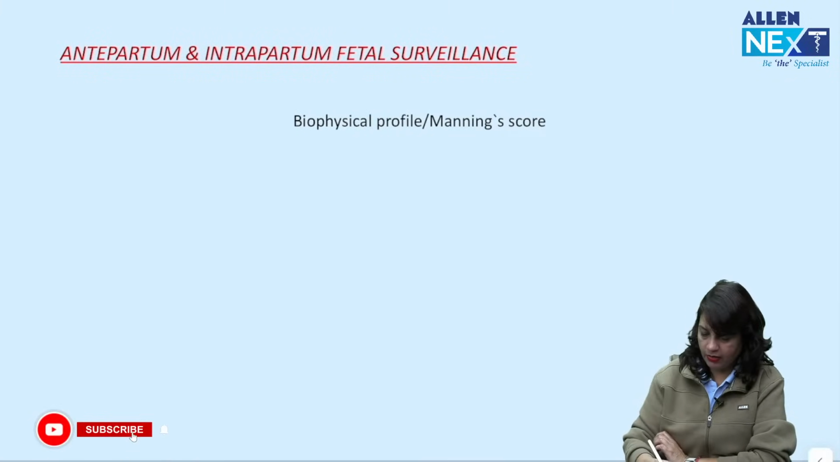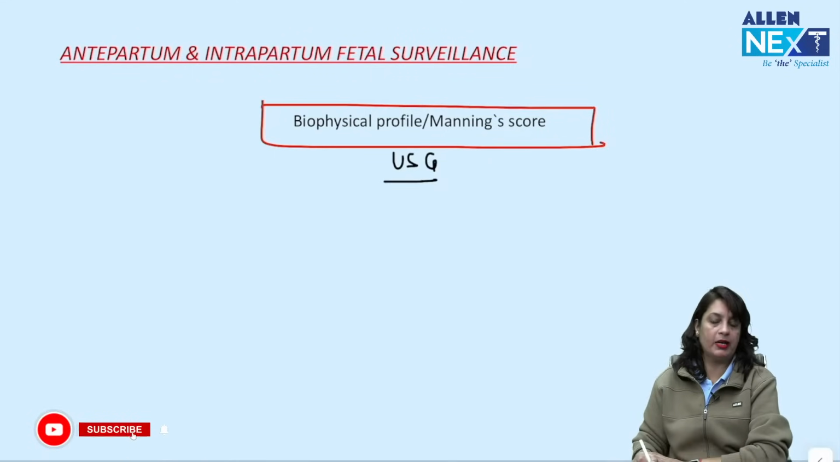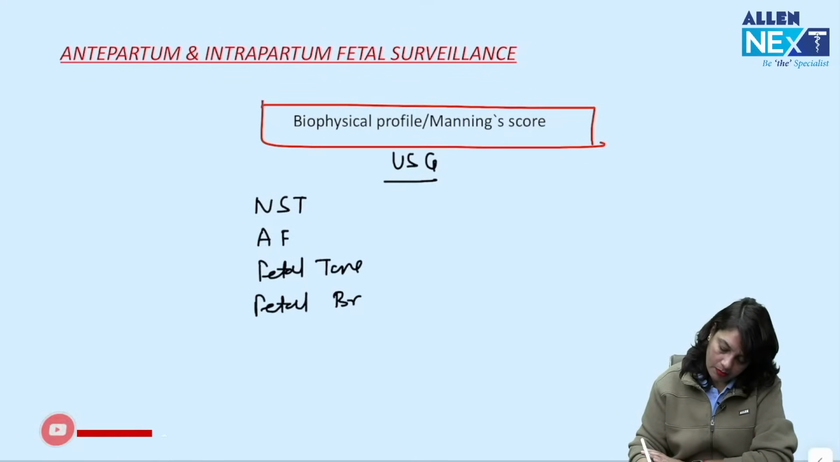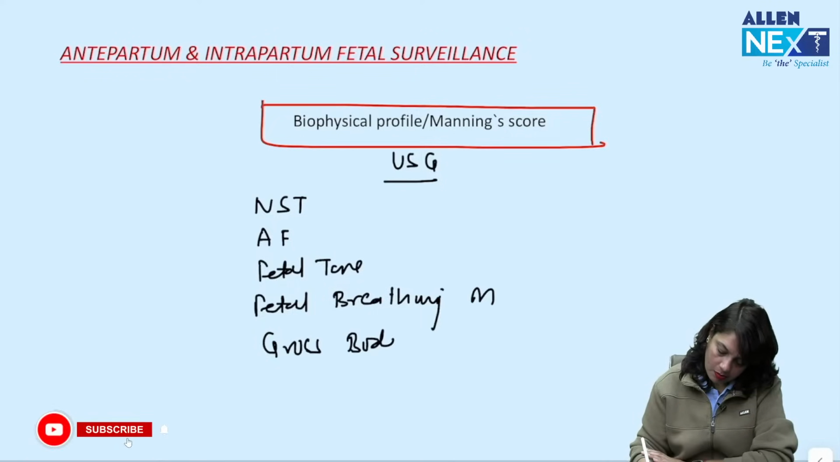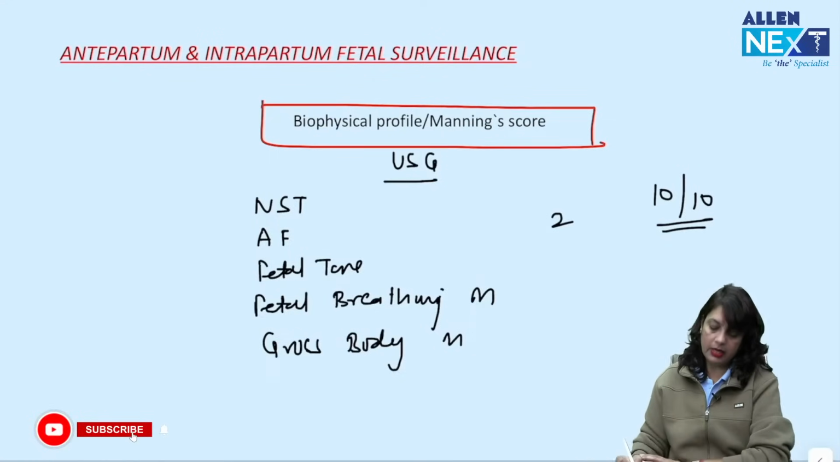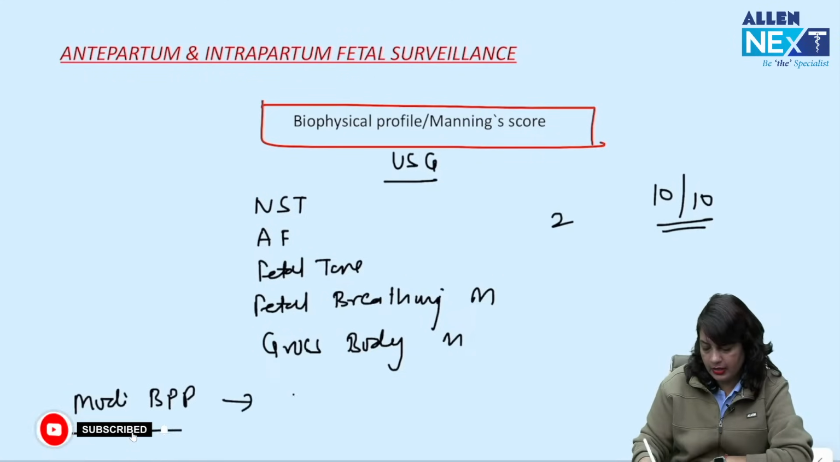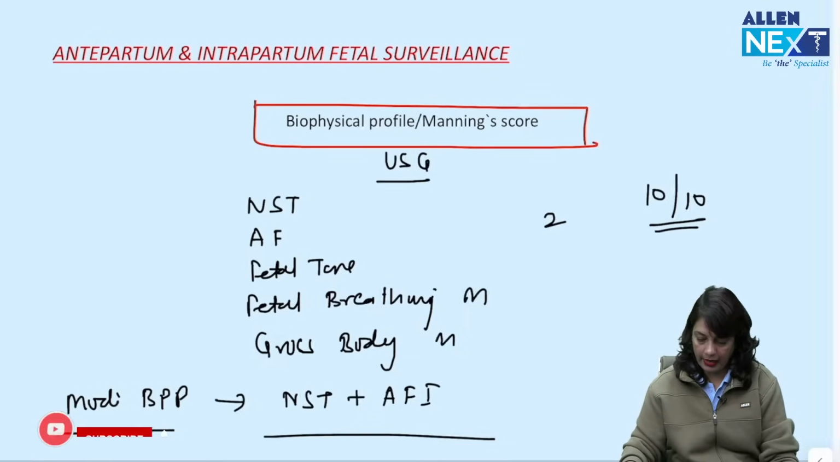Antepartum, intrapartum fetal surveillance: biophysical profile is a special ultrasound done in high risk pregnancies. You check non-stress test, amniotic fluid, fetal tone, fetal breathing movement, and gross body movement. To each parameter you give 2 score. Normal score is 10/10. What is modified biophysical profile? When you're doing only NST and amniotic fluid index by ultrasound, that is called as modified biophysical profile.